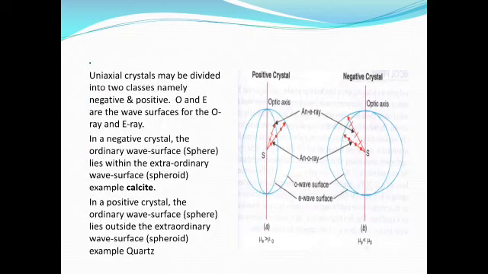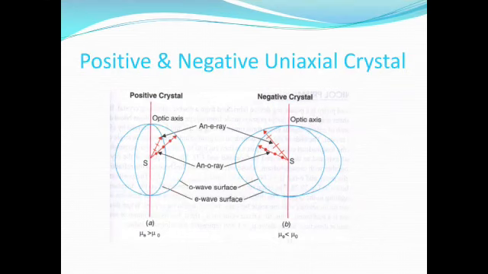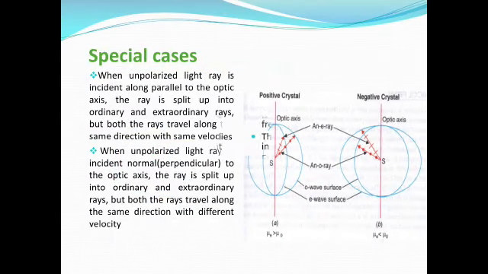But this is not happening in the perpendicular case. When an unpolarized light ray is incident normal to the optic axis, the ray splits up into ordinary and extraordinary rays, but both rays travel along the same direction with different velocities. In case of parallel, both are traveling in the same direction with the same velocity. In case of perpendicular, both are traveling in the same direction with different velocities. By these conditions, we can make a difference between positive and negative uniaxial crystals.